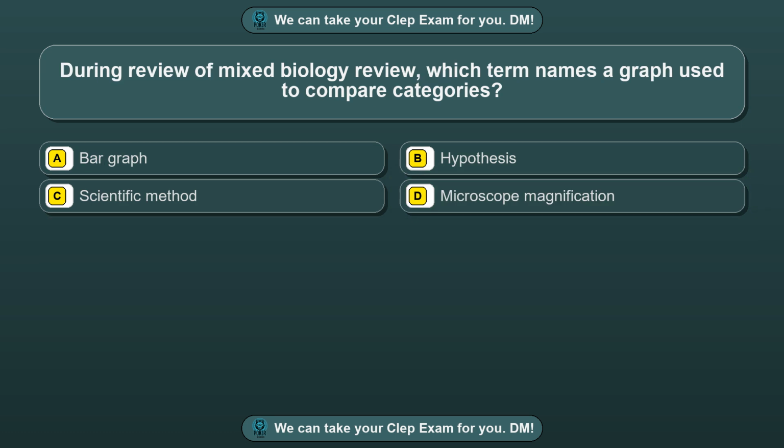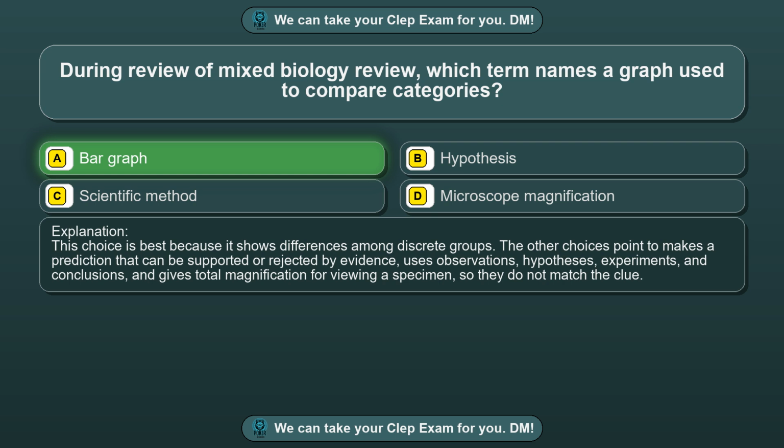Question 79. During review of mixed biology review, which term names a graph used to compare categories? Option A, bar graph. Option B, hypothesis. Option C, scientific method. Option D, microscope magnification. The correct answer is option A, bar graph. This choice is best because it shows differences among discrete groups. The other choices point to makes a prediction that can be supported or rejected by evidence, uses observations, hypotheses, experiments, and conclusions, and gives total magnification for viewing a specimen, so they do not match the clue.